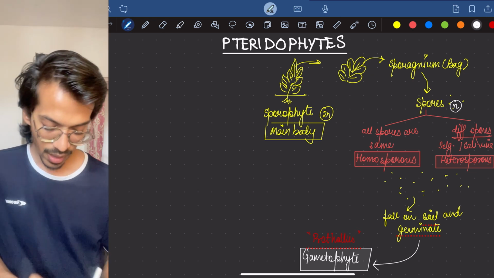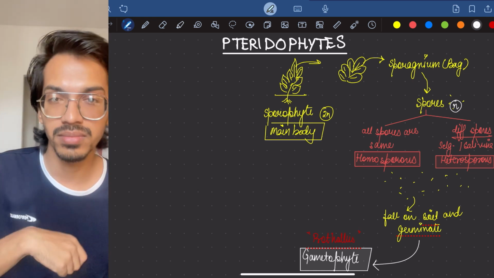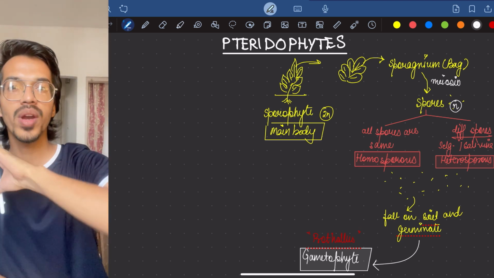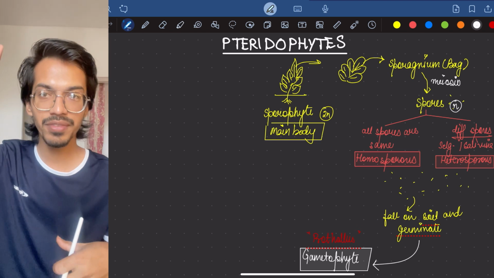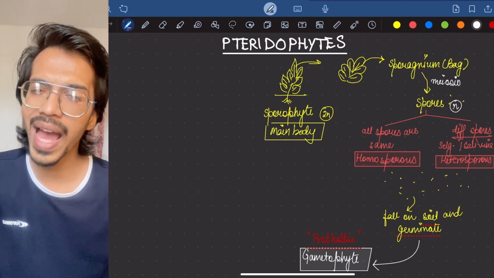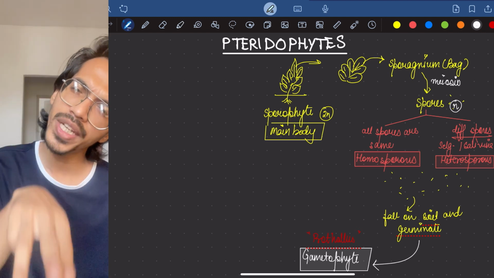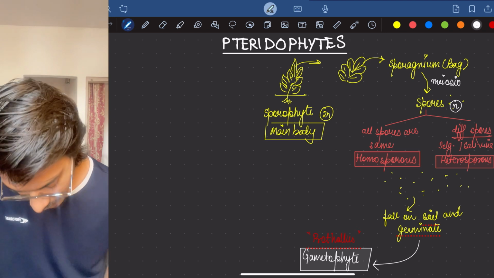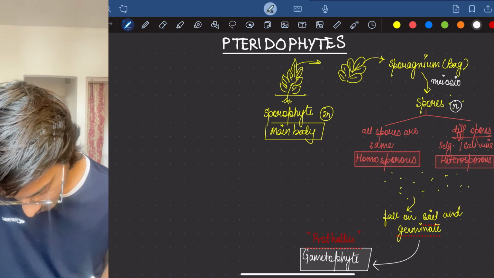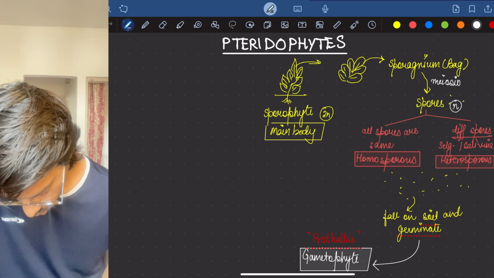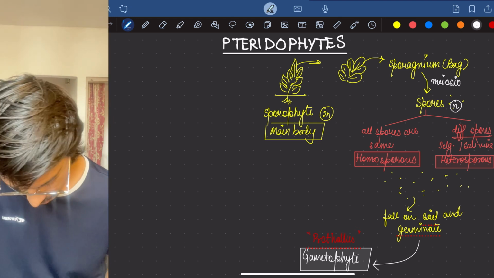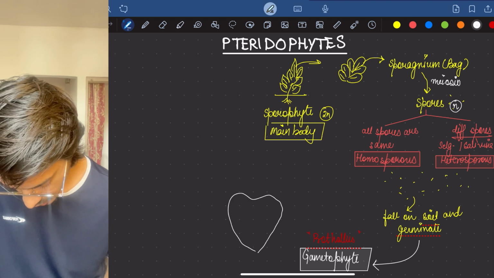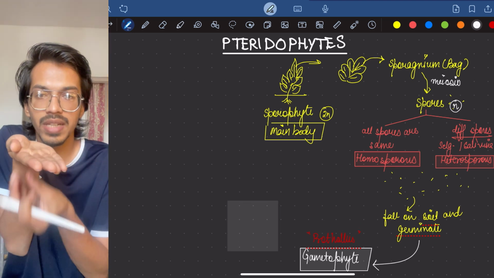Till here, okay. Now this prothallus is free living, because I told you the spores go out from the body and germinate on the soil. Like the parent is somewhere else, and they are here. The same thing does not happen in bryophytes. In bryophytes, it grows on the same plant. This is written in your NCERT also, you have to remember. So here, this gametophyte, the prothallus, will grow. This doesn't look perfect, but imagine that this is the prothallus and these are the rhizoids of the prothallus. Rhizoids are present here.